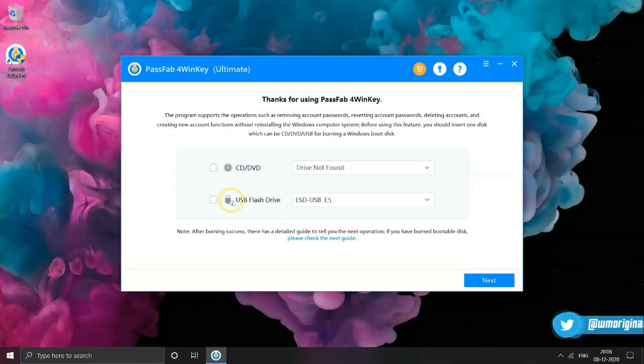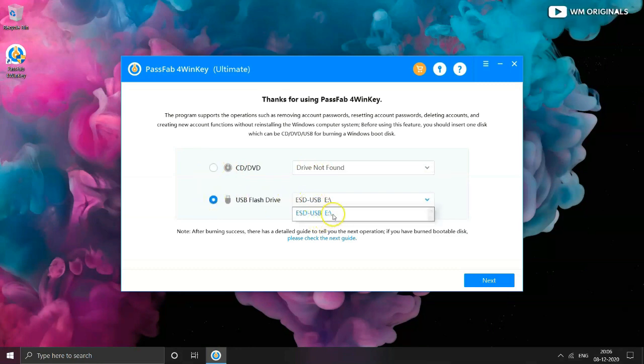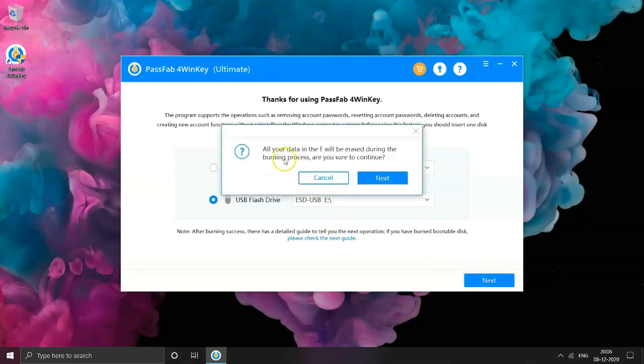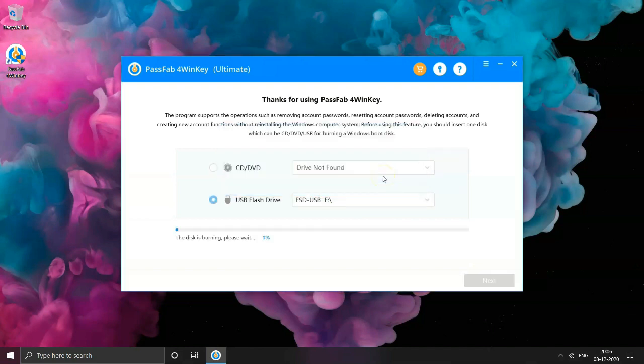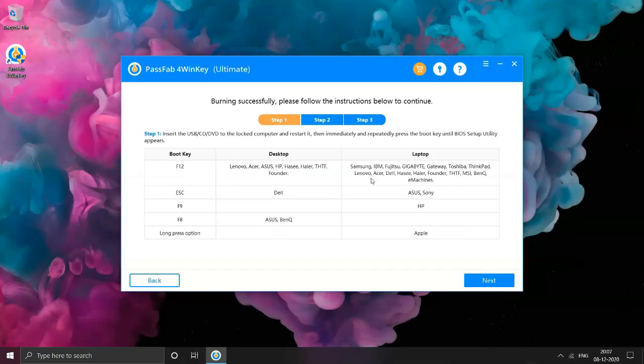One can use a CD, DVD or USB flash drive for burning a Windows boot disk. I have inserted a USB flash drive and here it mentions it. Select USB flash drive and click on next. Thereafter a dialog box comes up which mentions it will delete all data in the pen drive. Click on next and the disk will start the burning process. Now it's burned successfully.